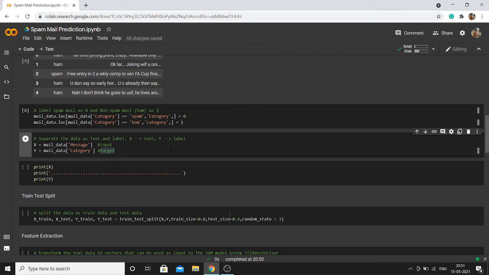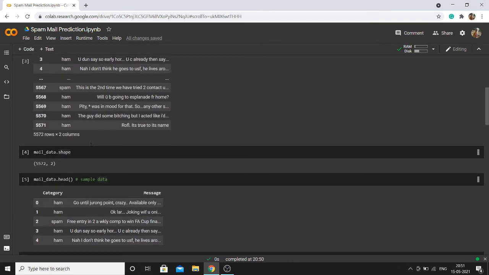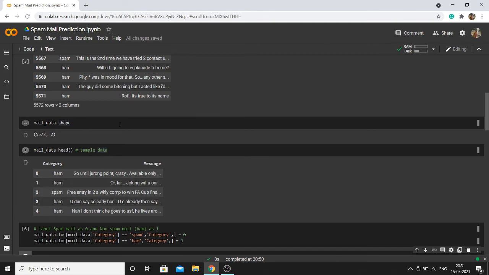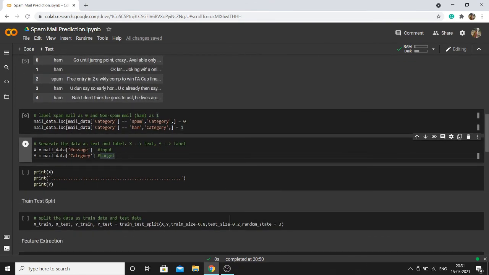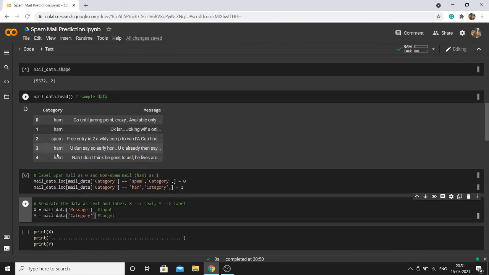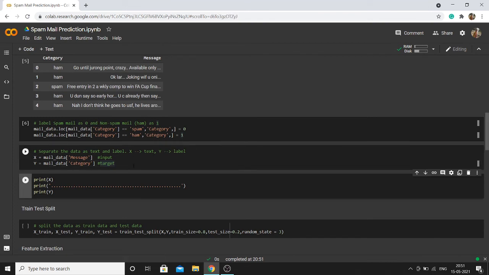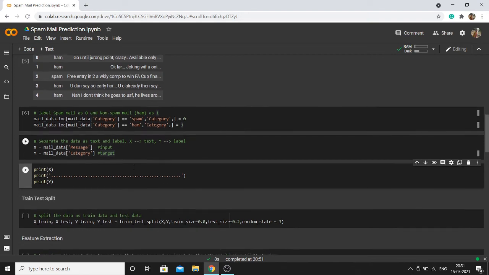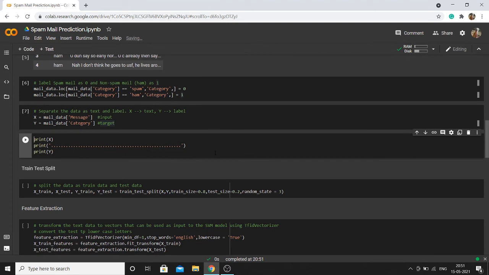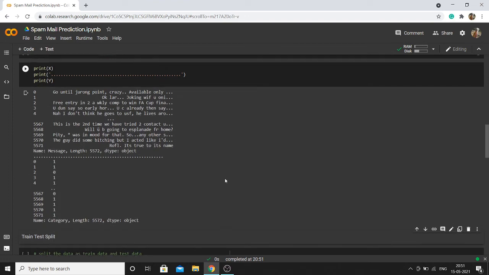Next, I'm going to take the input. The message column will be taken as the input for my data, and the target, that is the output predicting value, will be the category. So I have made X for the message and Y for the category. This is my input, and this will be my target, that is my output.